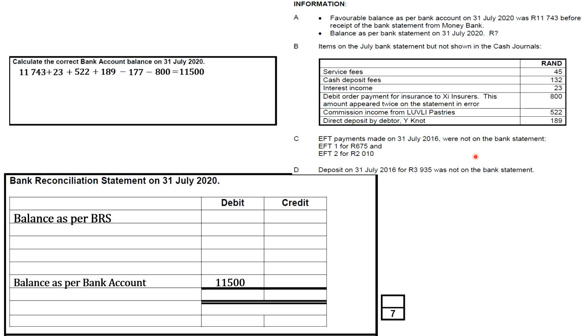And it's important that you write credit outstanding deposit, because you get marks for that. So now that we've credited our outstanding deposit, we're going to write it on the credit side, which is 3,935. And then, like I said, any EFTs that were outstanding in the bank statement, we call them outstanding EFTs, and we're going to record them in the debit side.